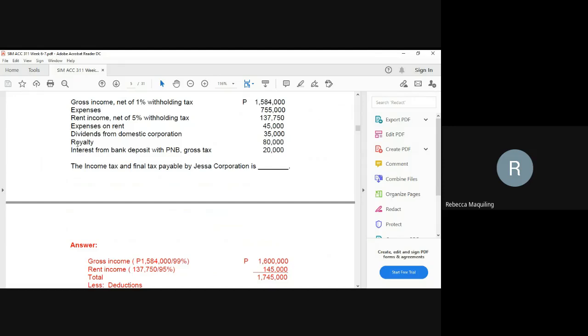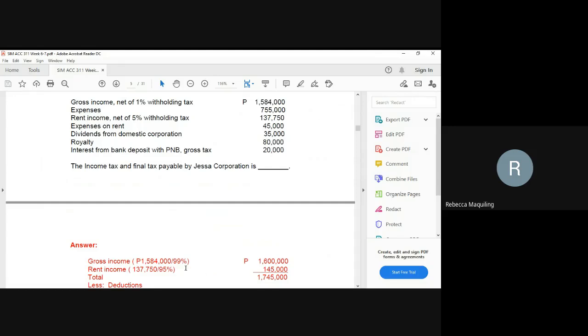We have also the rent income, net of 5% withholding tax. So add it back, because if you don't add it back, the gross receipts will be understated. So, 137,750 divided by 95%. Why 95%? 100 minus 5%, because the withholding on rent is 5%.